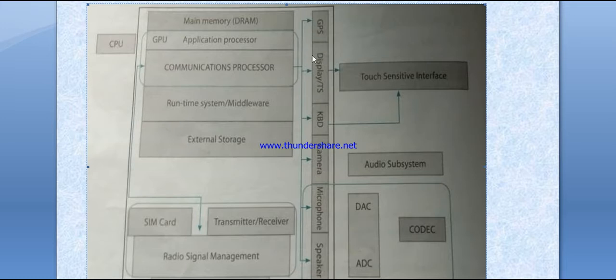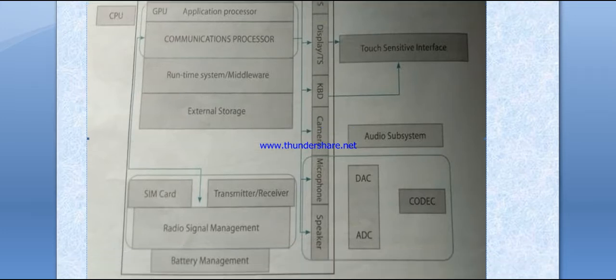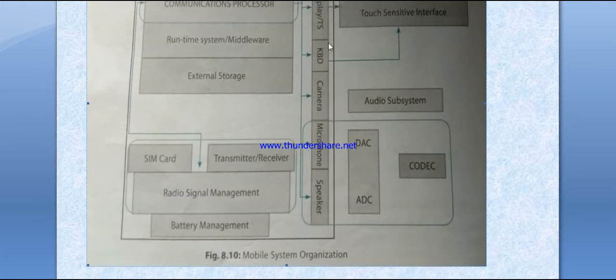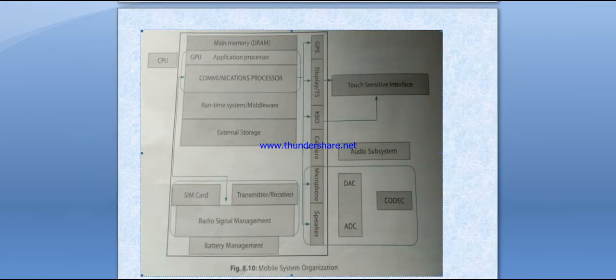And you can also see a GPS system, display, touch screen, keyboard, camera, microphone, speaker, touch-sensitive interface, audio system, DAC, ADC (digital to analog, analog to digital), and codec. And battery management. So this is the mobile system organization chart, and you can see it easily.